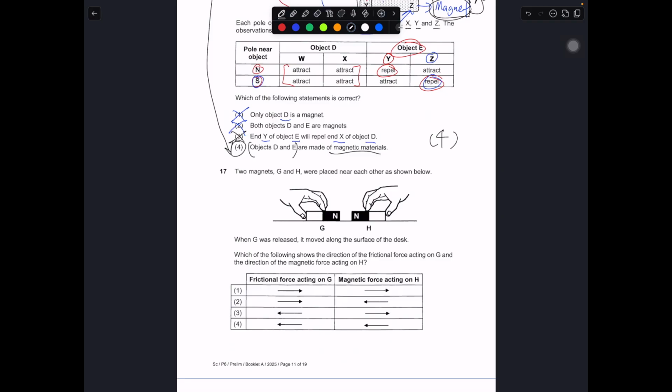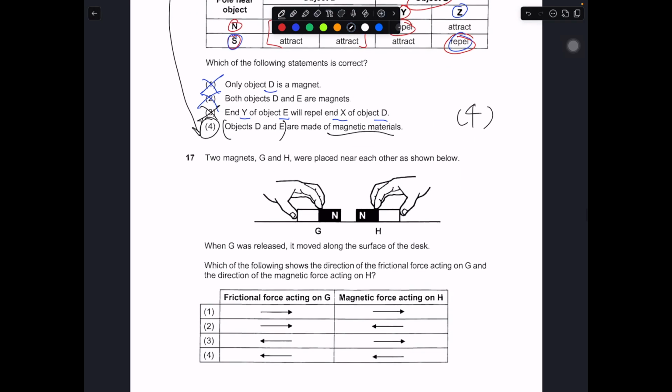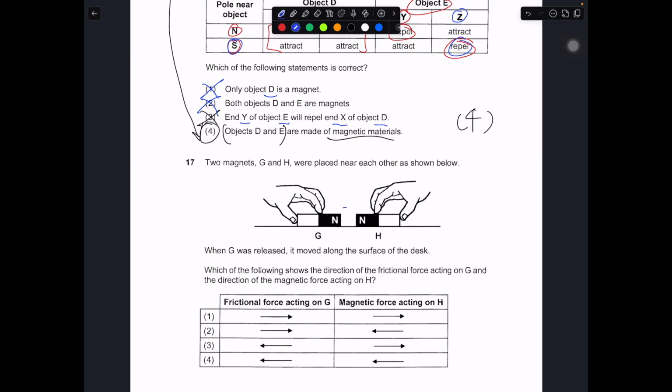So we see that both north poles are facing each other. So they are like poles. In this case, the direction of repulsion should be in this way. Both G and H will move away from each other in this direction, left and right. When G was released, it moved along the surface.